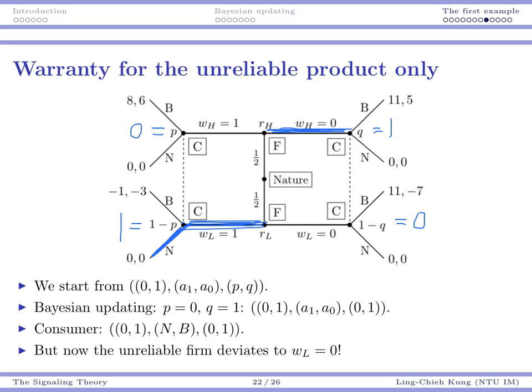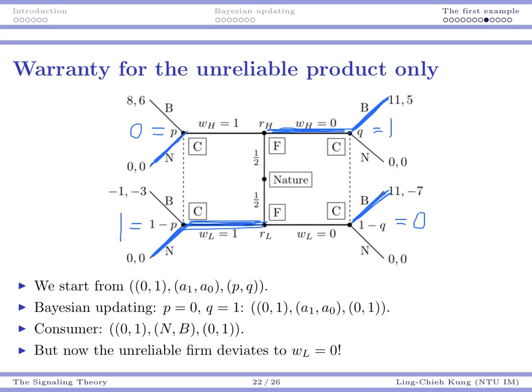If I observe no warranty, I know it is a high quality product, so I will choose to buy it because 5 is greater than 0. Okay, so that will be the consumer's strategy. If there is a warranty, do not buy it. If there is no warranty, buy it.